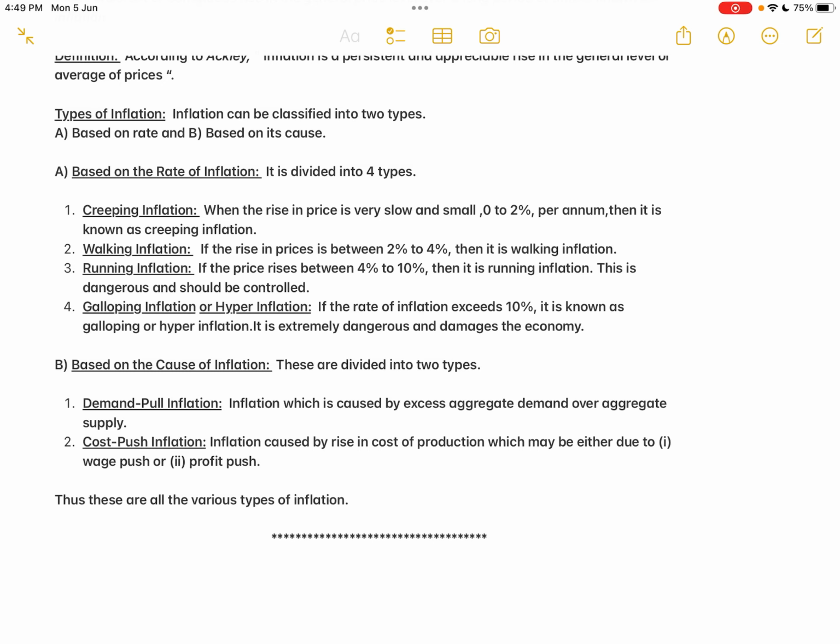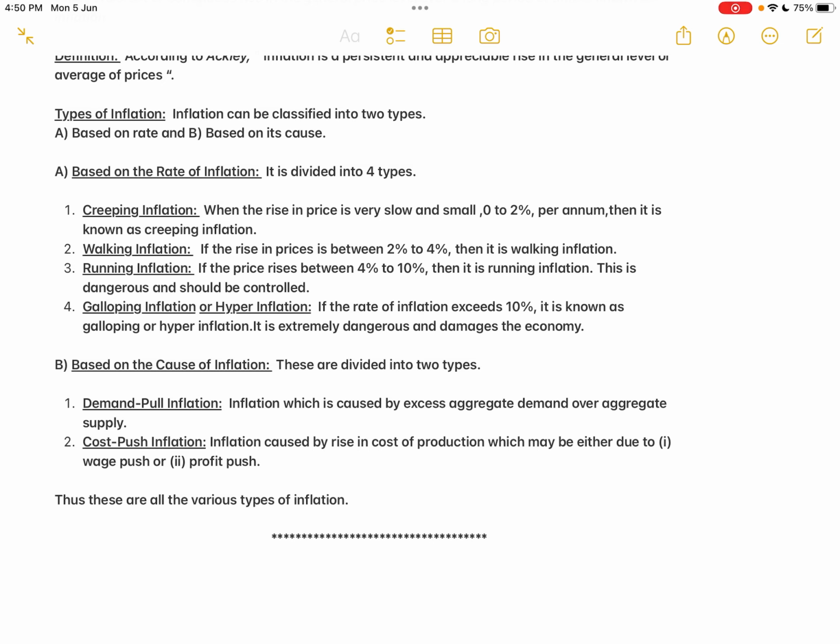Initially, it starts with a mild inflation like 2%, 3%, 4%. It is a mild inflation, and it is favorable for a particular country. If the demand is slightly more than the supply, then the general price level will increase, and that will give an incentive for the producer to produce more goods and services, because the producer is getting more profit. So initially it starts with the demand pull inflation.